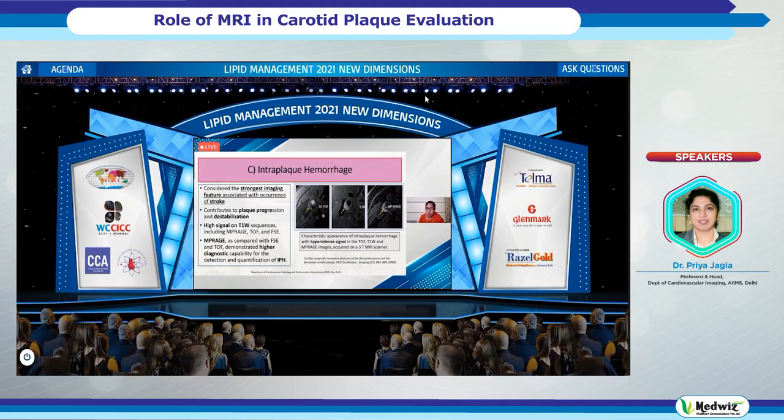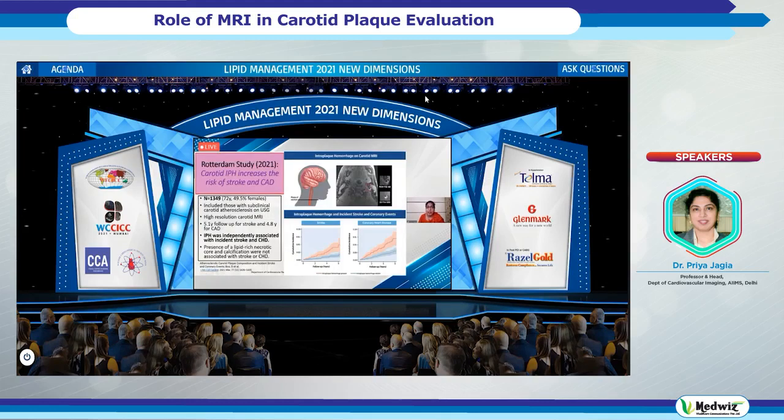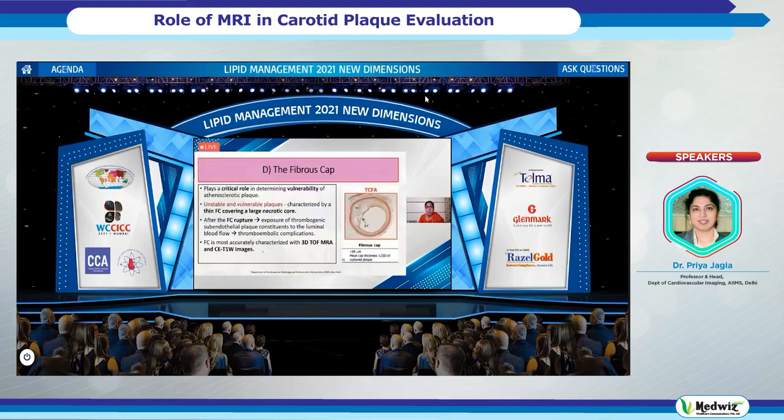intraplaque hemorrhage. And we now have a newer sequence called the MP-RAGE sequence, which has an even better ability to show these plaques. This is a study which has been published this year itself. This is a Rotterdam study which included 1,300 patients followed up for 5 years, and it was found that intraplaque hemorrhage was independently associated with a high risk of incident stroke and CHD. What it found was that the lipid-rich necrotic core and calcification were not significantly associated with stroke or CHD.